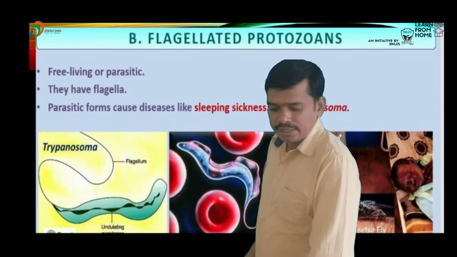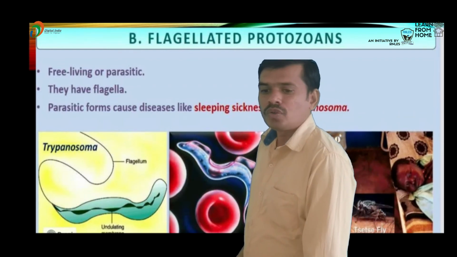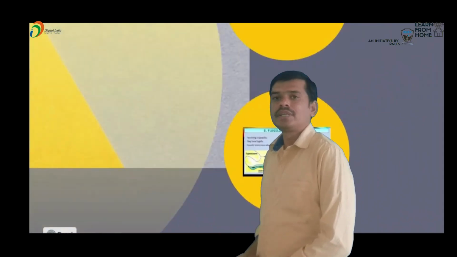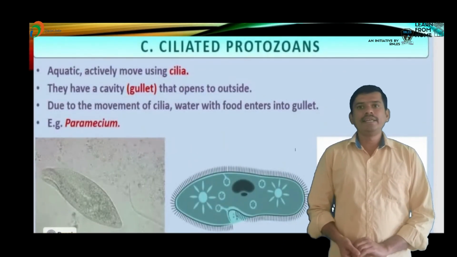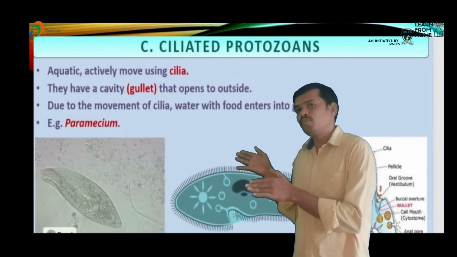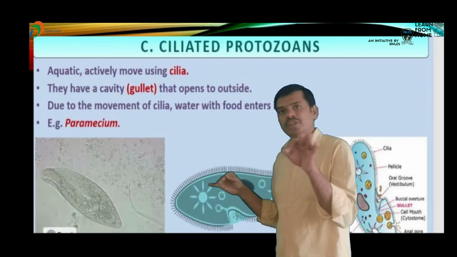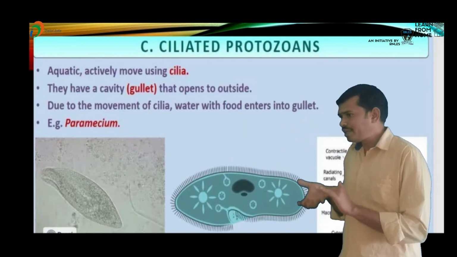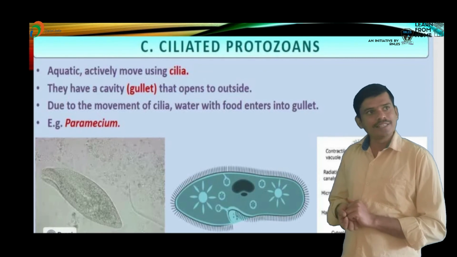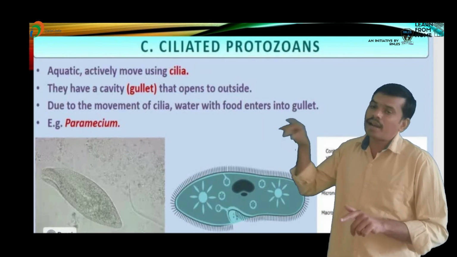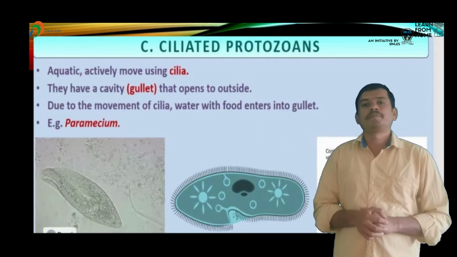Next is ciliated protozoans. Ciliated protozoans are mostly present in water, so they are aquatic and actively moving organisms.